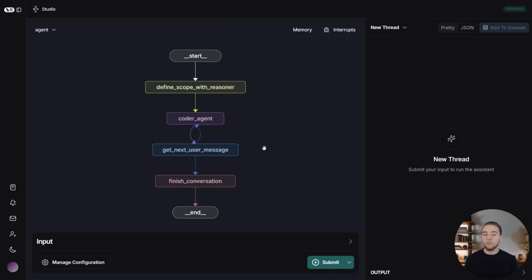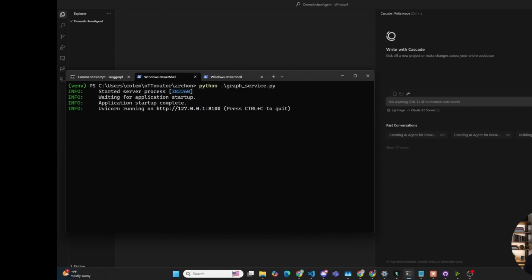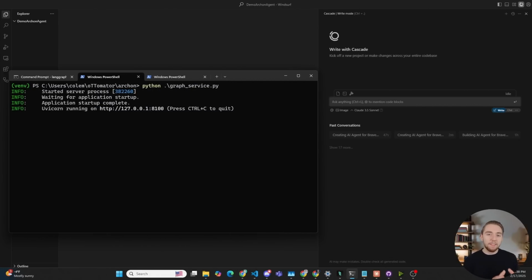I'm going to add so many more nodes and improve system prompts and add in a tool library, so many ideas I have to make this really robust. But even this is a good starting point. And so let's go ahead, build an agent from scratch, iterate on it, and test it out. So I thought it would be fitting to take the Brave agent we started at the beginning of the video and see that through to completion for our final demo here. So I am building it from scratch, but using the same prompt.